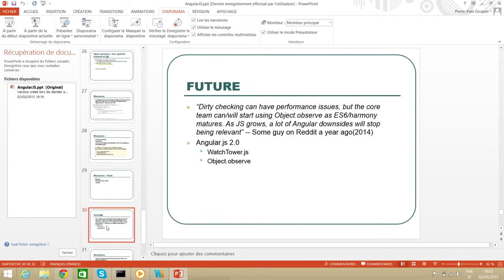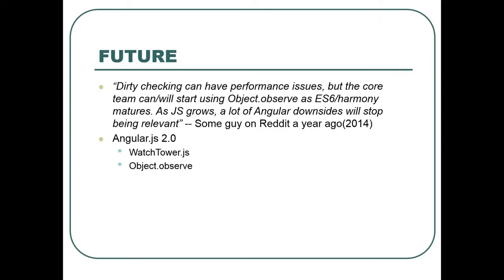Concerning the future, we can see what they say at the Angular team. Basically, dirty checking is quite slow now, but with Object.observe, which must happen in ECMA 7, I think, so native observers in the ECMA specification, a lot of Angular downsides will stop being relevant.